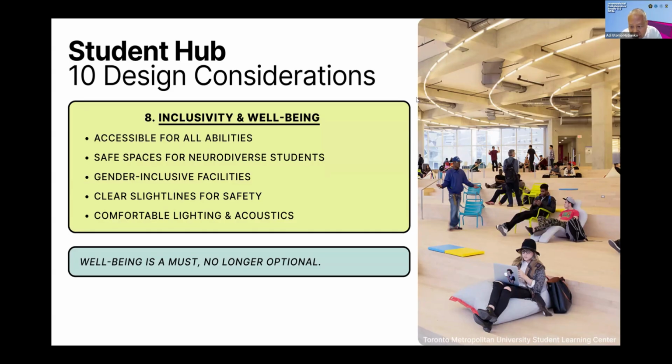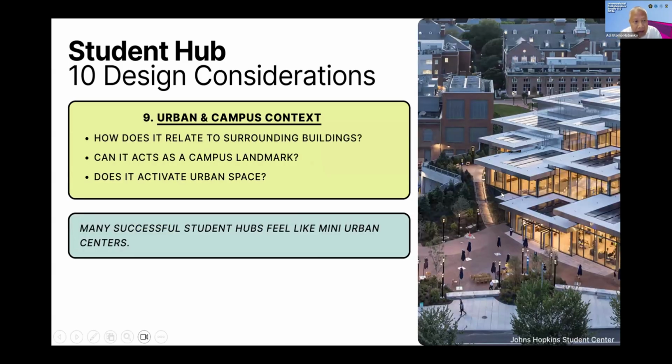Next would be the urban and campus context. How does it relate to surrounding buildings? Can it act as a campus landmark? Please see the Johns Hopkins Student Center at the right side.